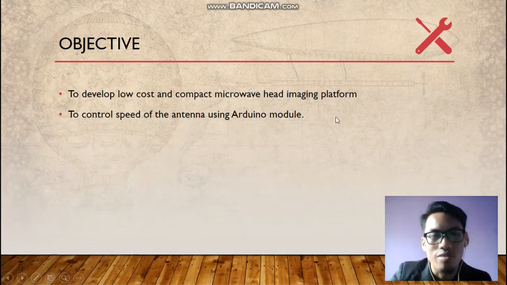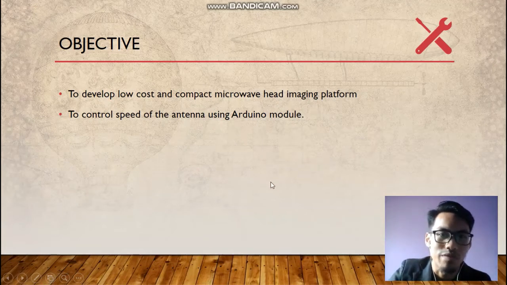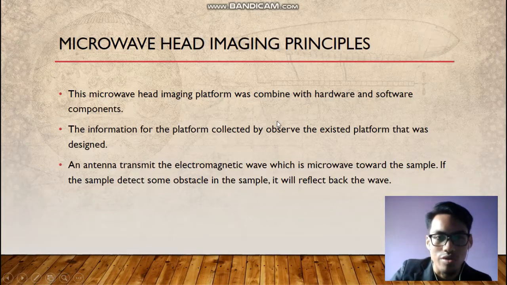The objective of the project is, first, to develop a low cost compact microwave imaging platform, and the second is to control the speed of the antenna using an Arduino module.